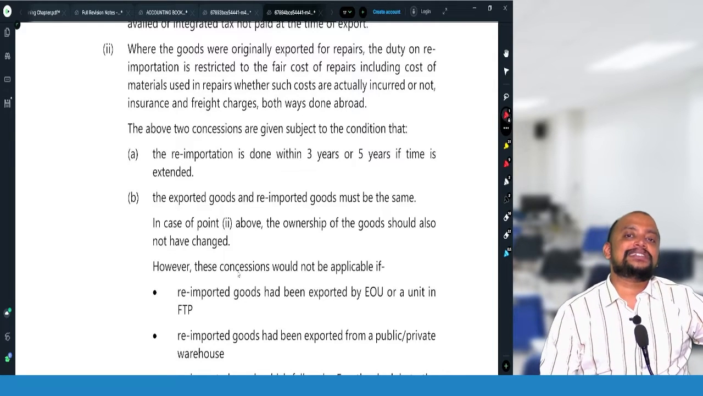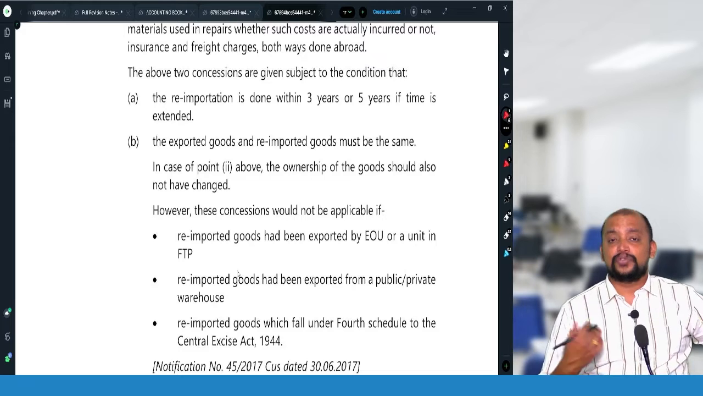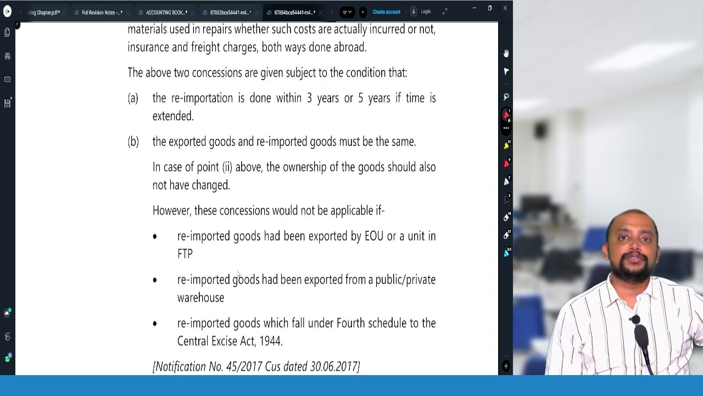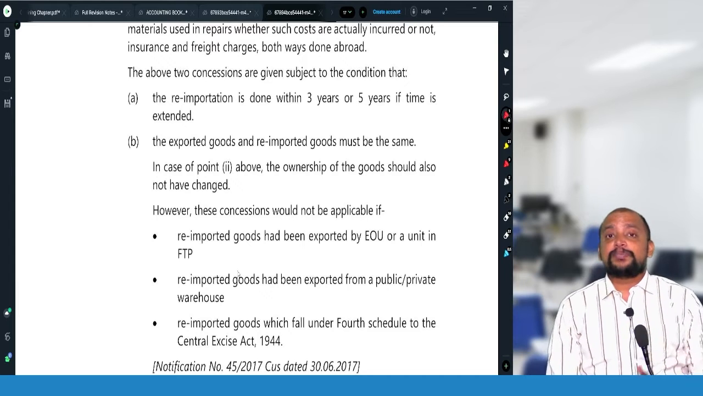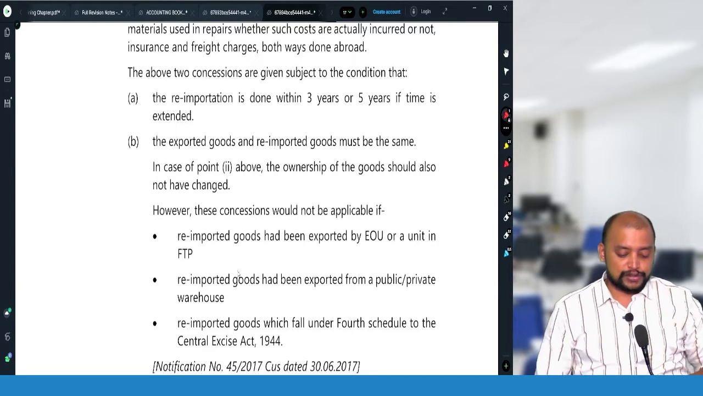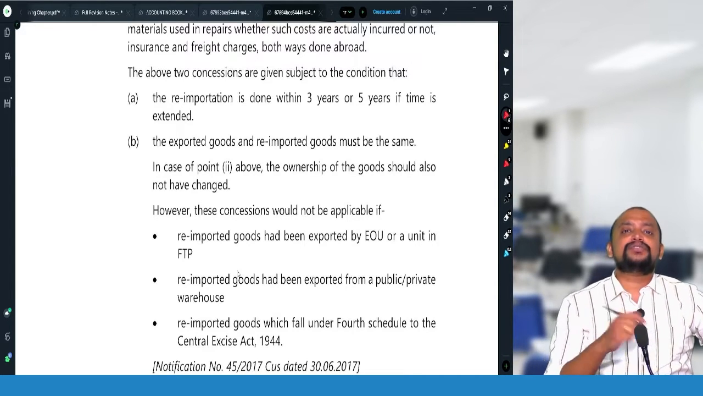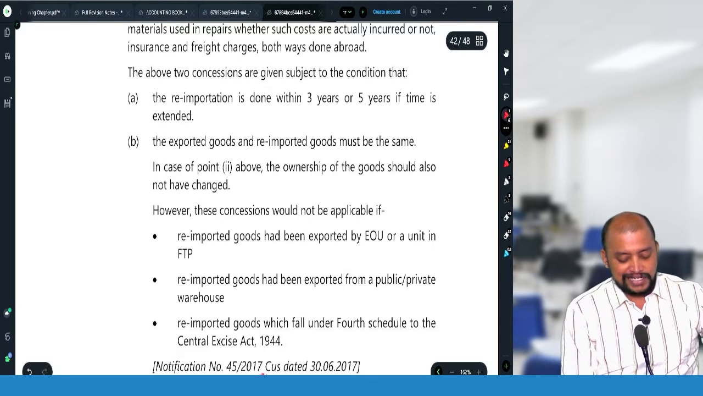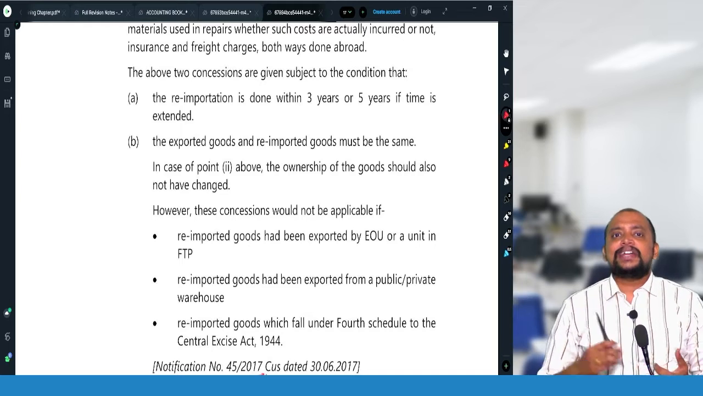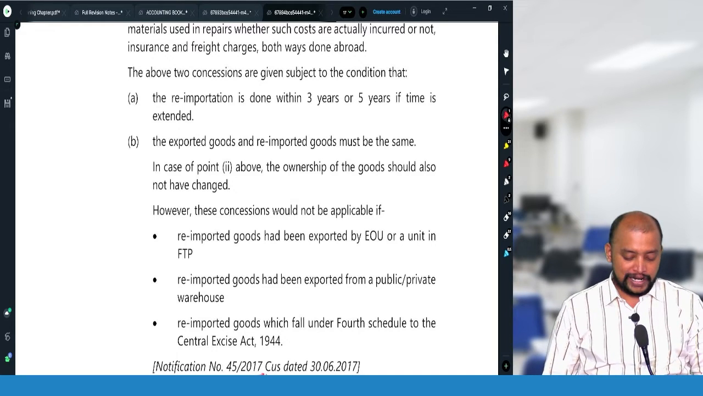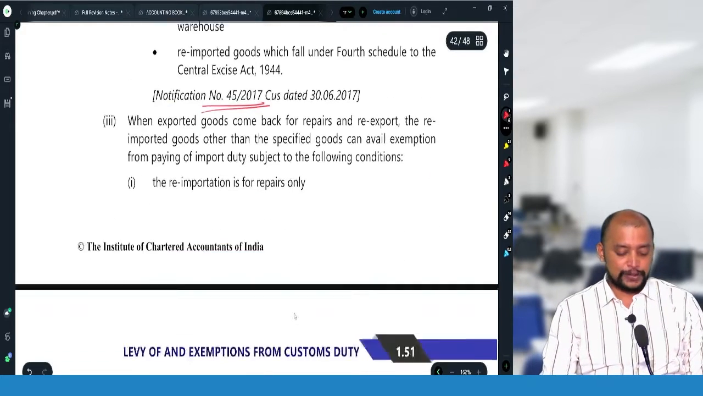The conditions: the goods should have been re-imported within 3 years, extendable for a further period of 2 years. The exported goods and imported goods should be the same, and the ownership of the person who exported the goods also should not have changed. However, this 45/2017 notification is not applicable in case of EOU and warehouse, petrol and tobacco products, and goods covered under the 4th schedule.